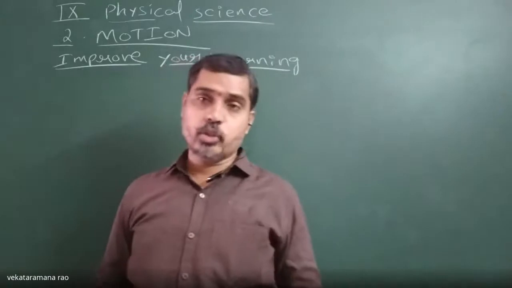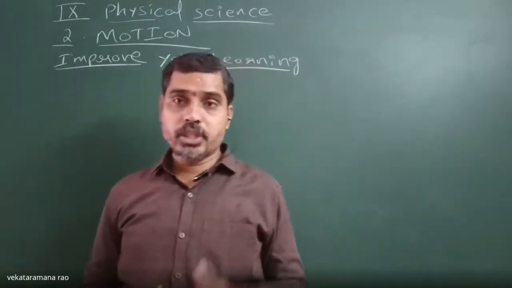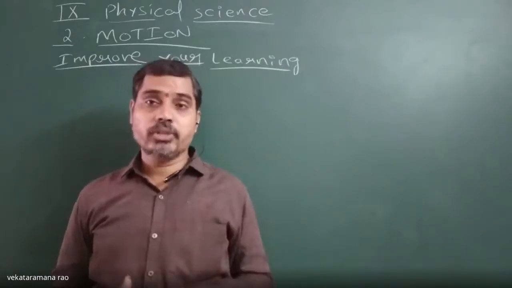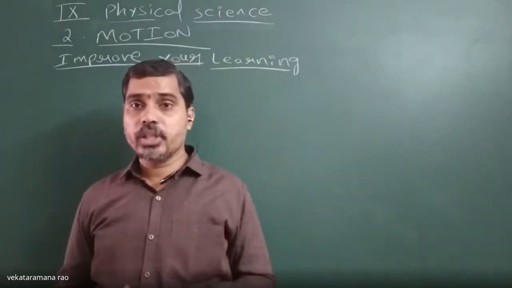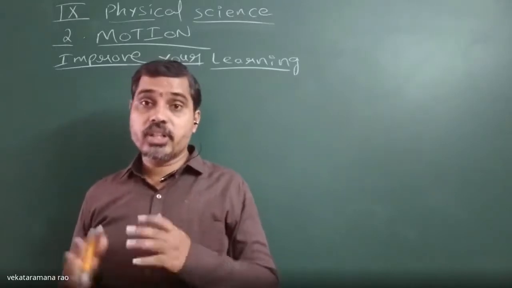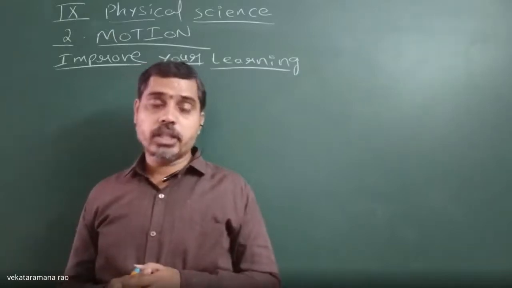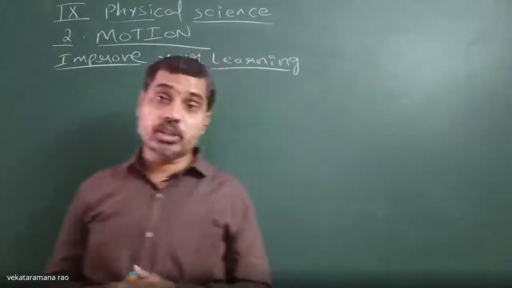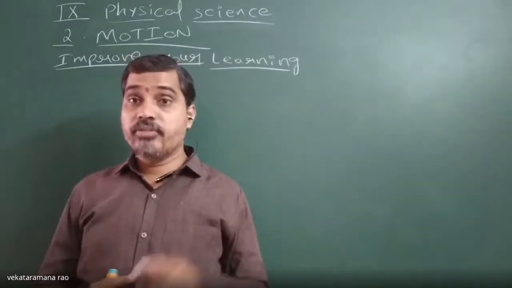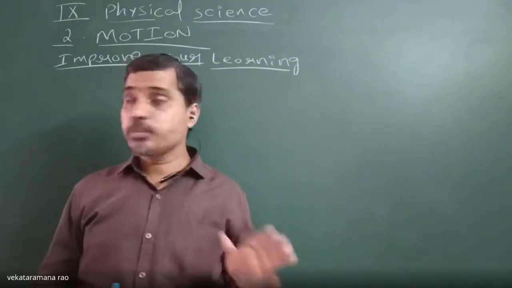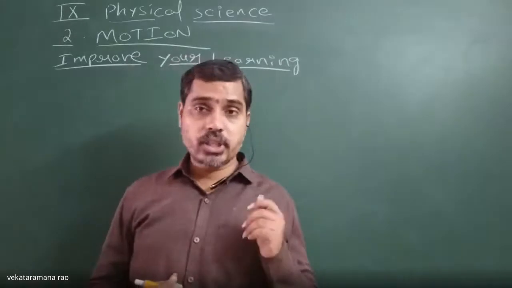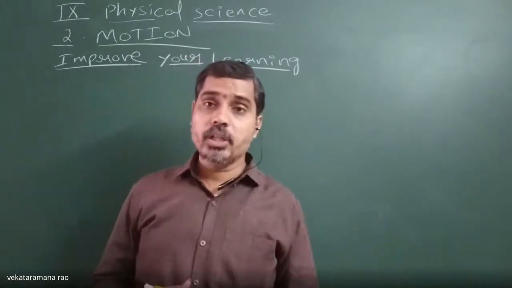Now, when is an object said to be in rest state? If an object doesn't change its position relative to time and also relative to motion, then it is said to be in rest state. But if an object is at rest with respect to some surroundings only, it will simultaneously be in motion with respect to other surroundings. That means when an object is said to be at rest, it does not change its position relative to time and relative to surroundings or the observer.